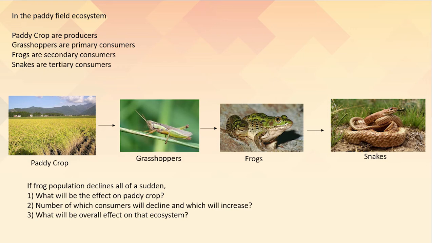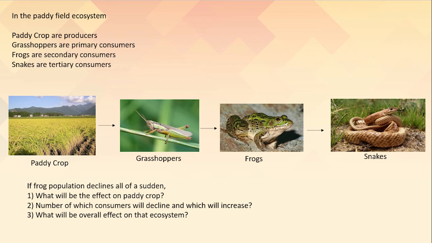The number of grasshoppers will increase. If the number of grasshoppers increases, they are going to spoil the paddy crops, right? And if frogs are not there, there will be no food for the snakes, so the snakes cannot survive and will die away. If snakes are not there, the number of pests will increase.